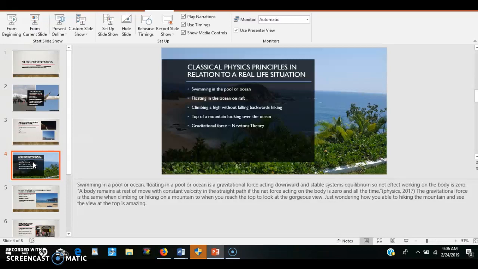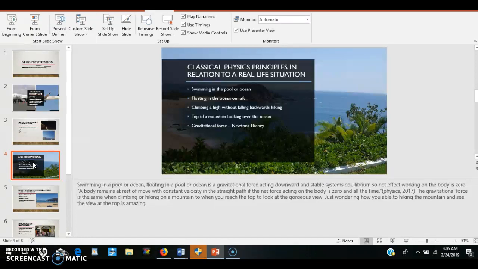Swimming in a polar ocean. Floating in a polar ocean is a gravitational force acting downward in a stable system, in equilibrium, so the net effect working on a body is zero. A body remains at rest or moves with a consistent velocity in a straight path if the net force acting on the body is zero at all times.